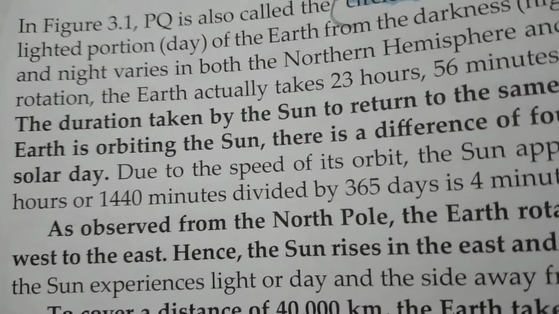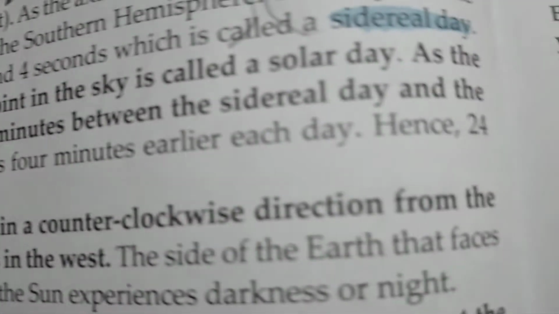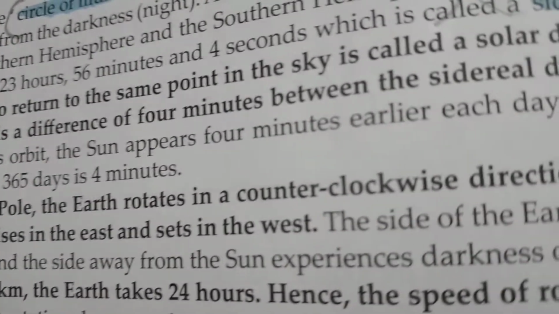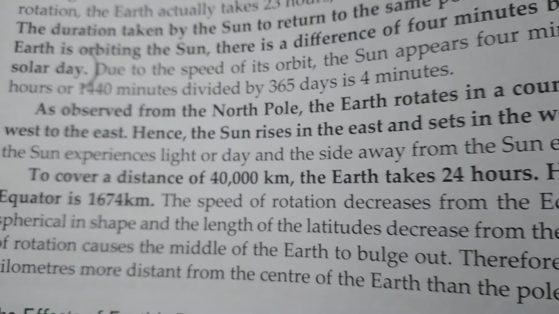The duration taken by the sun to return to the same point in the sky is called a solar day. As the earth is orbiting the sun, there is a difference of 4 minutes between the sidereal day and the solar day. So up to this much we will write for this answer.